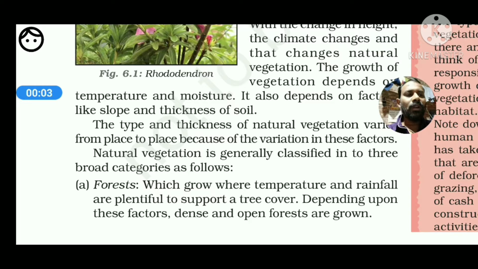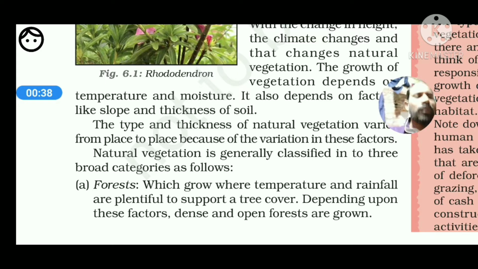About the variation of natural vegetation: why is natural vegetation different in different places? Suppose from your place we go to the Himalayan region, we will see that the trees are cone shaped, meaning coniferous forests are found there. Next, if we go to the equatorial region near South India, we will see that evergreen forests are found. So why is there such a difference? That we are going to know in this portion now.